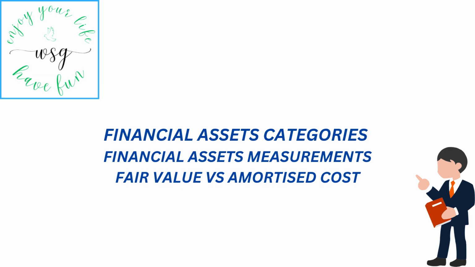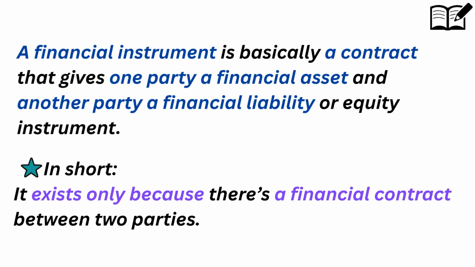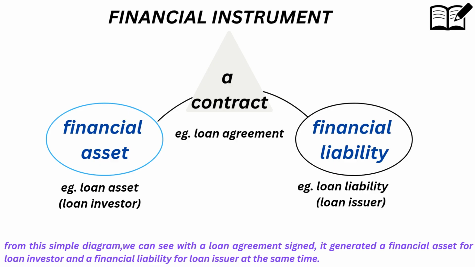Today in this section, we will talk about financial assets categories and measurement, fair value and amortized cost. Then we will focus on amortized cost elaboration. A financial instrument is basically a contract that gives one party a financial asset and another party a financial liability or equity instrument. It exists only because there's a financial contract between two parties.